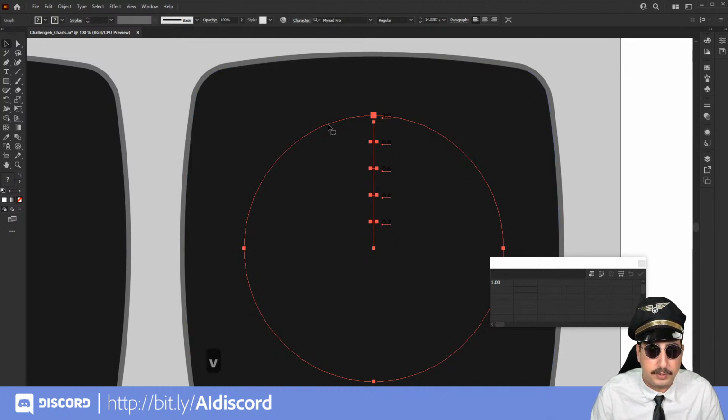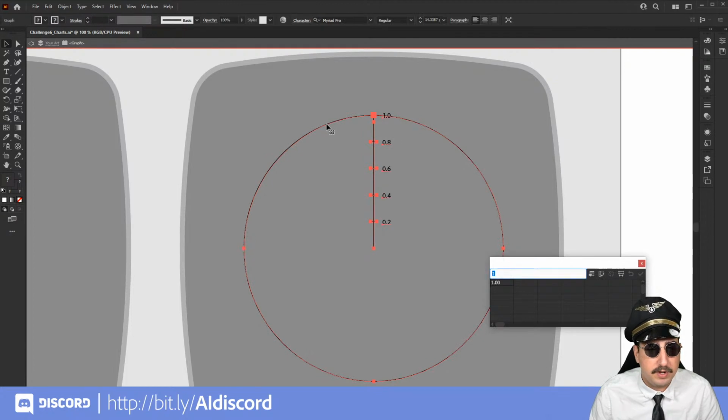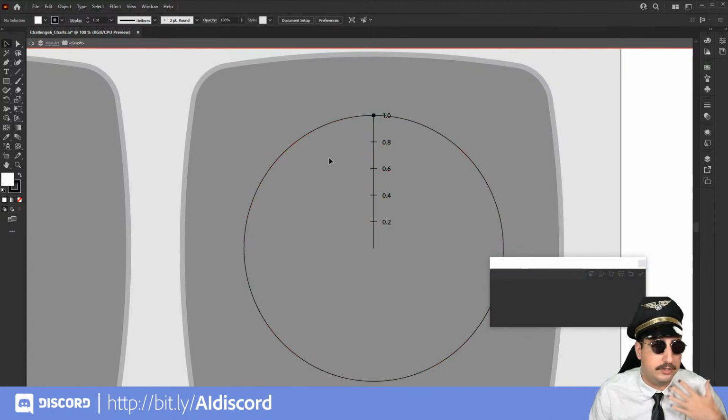So what we can do is we're just going to double click into this graph. So if we double click, you can see that now we have the graph selected, and we want to make sure that our colors all look the same. So we're going to use a tool that we've talked about a little bit in the past, and that is the magic wand tool. Y is the hotkey for that. And we're going to hover over this line. And by clicking on the magic wand tool, oh, it's not going to select it for us. All right, let's do it a different way.